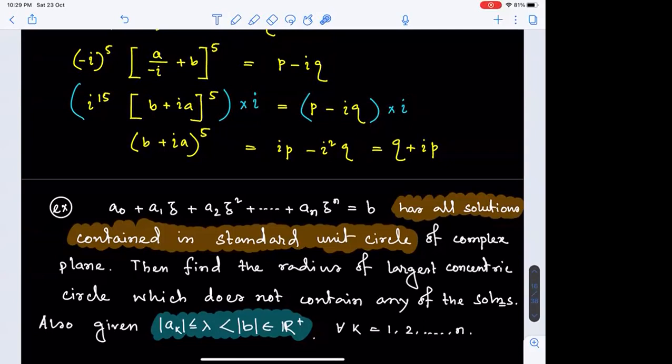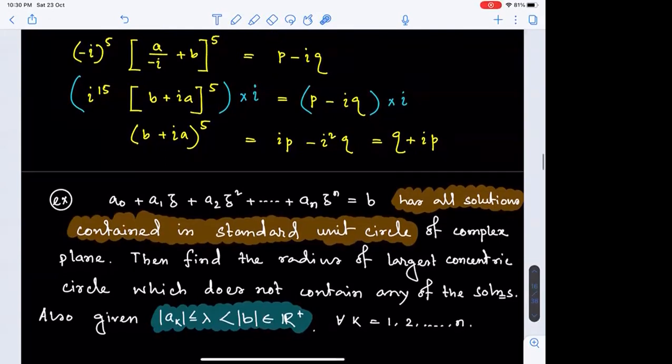Now we need to find: if modulus of zk is greater than some mu, what can be considered the largest value of mu? We need to decide that under the consideration that the modulus of each coefficient is less than or equal to lambda, which is definitely less than modulus of b, which is a positive real number.